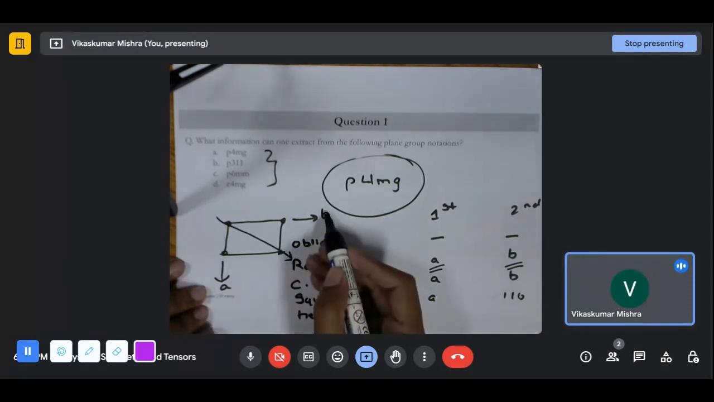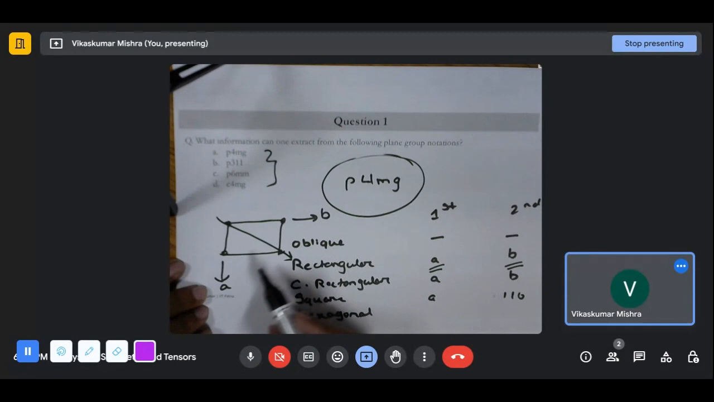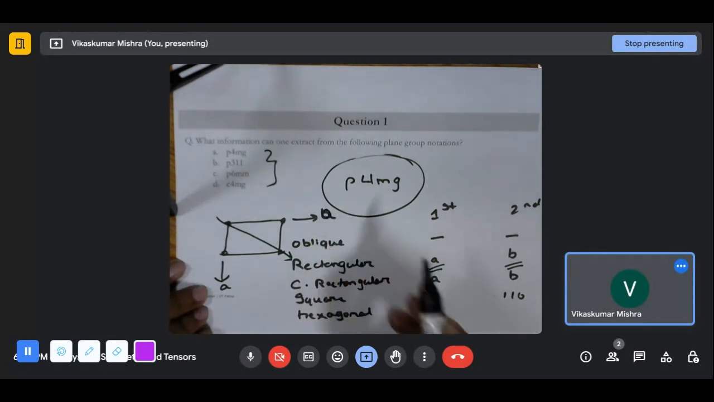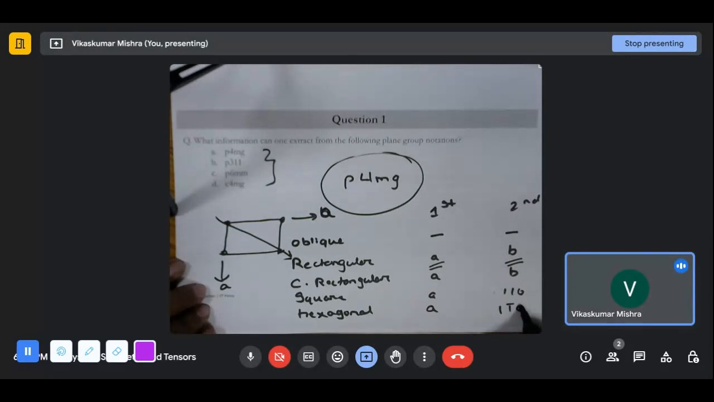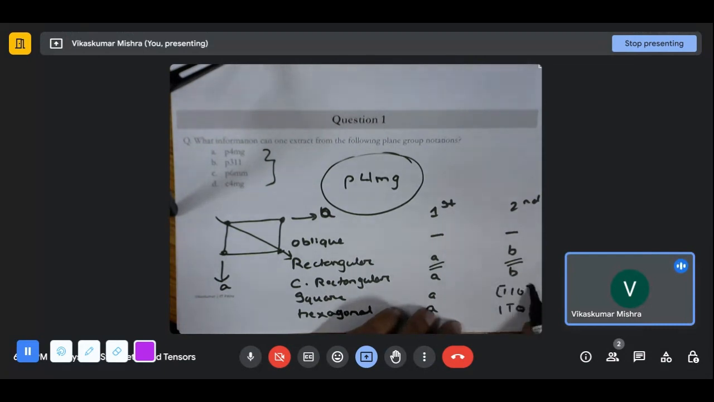If I consider this to be the square, keeping both of them equal, right? And for the hexagonal, it is A and 1, 1 bar 0. Now one can ask that, okay, we are sticking with the plane group and still we are writing the three notation, which won't be the case.